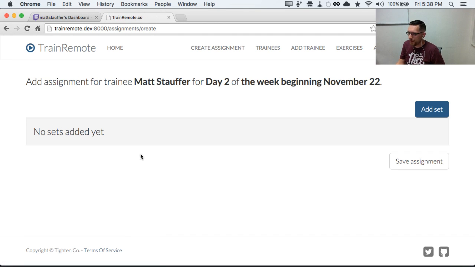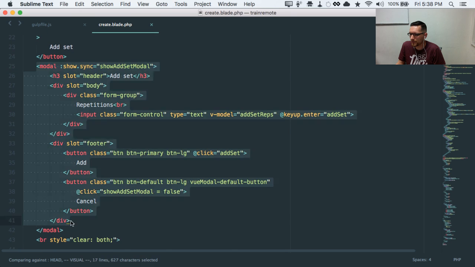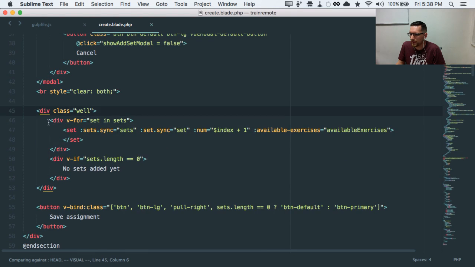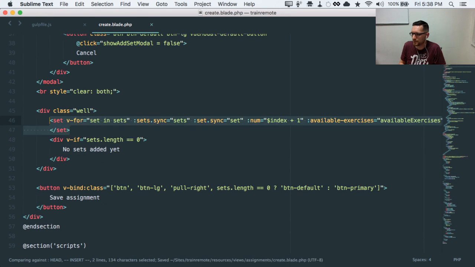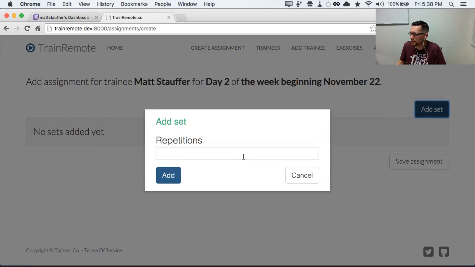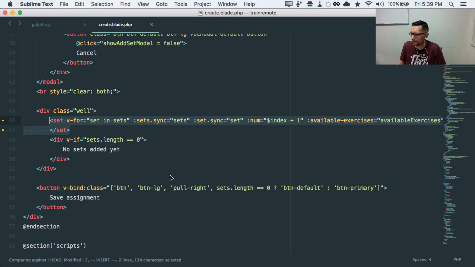And then there's a well, and the well is the containment of basically all of the modules, all the components we're going to have for this particular assignment. Within there we've got the modal for add set, and we'll look at that in a second. And then within that well, it iterates over all the sets, v-for set in sets, and for each set it pulls in the set component. I actually am curious whether I could drop the div wrapper around it and just try this. Let's actually just try that. v-for equals set in sets, and then drop this. Does it still work when we do this? Bam, look at that. See, this is why I love Vue. It just works the way it should.